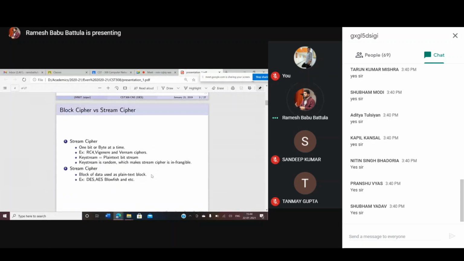Now, the difference between stream cipher and block cipher: in a stream cipher, one bit or byte at a time is used. The key stream is combined with the plain text bit stream, and the key stream is random, which makes the stream cipher strong. In a block cipher, a block of data is used as a plain text block. Examples are DES, AES, Blowfish, and so on.